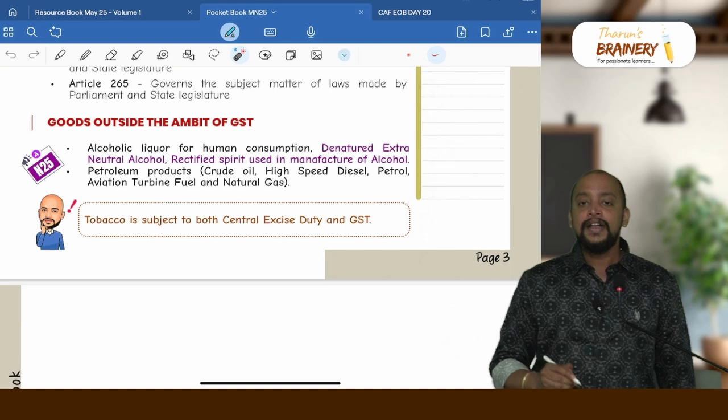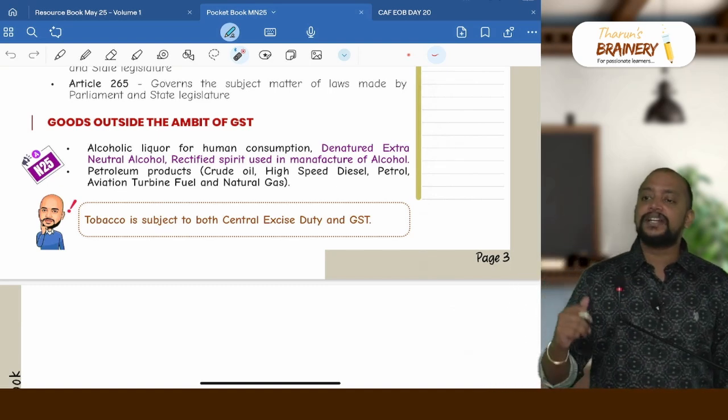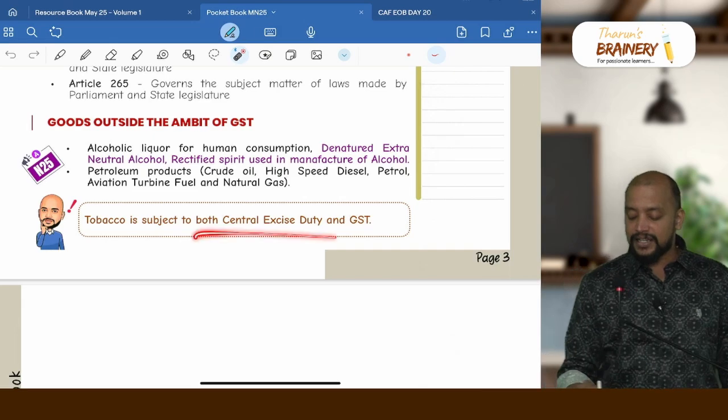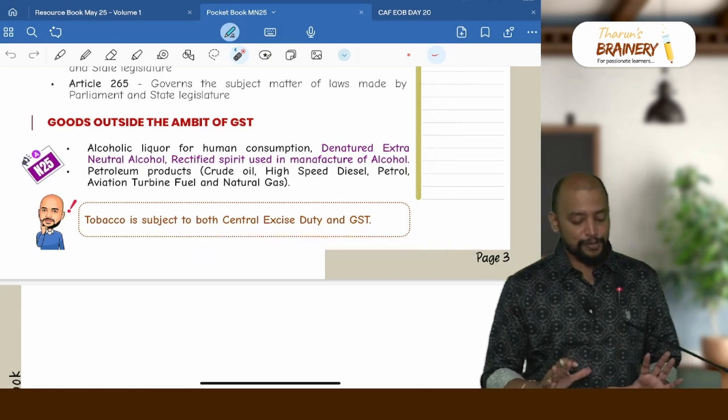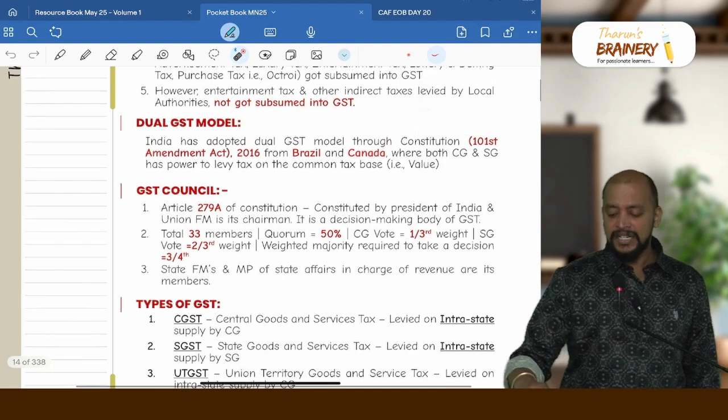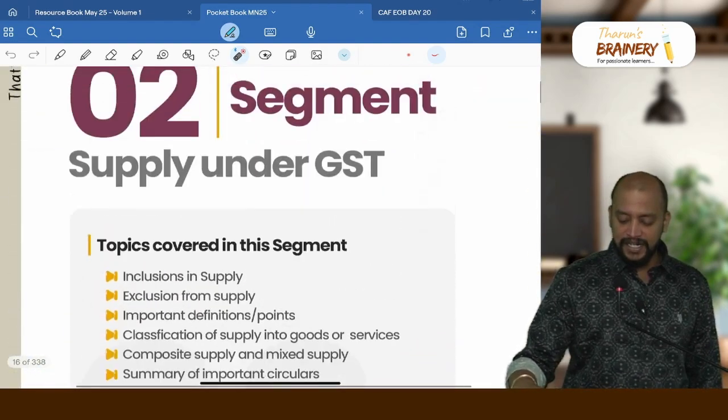And what about tobacco? Tobacco is definitely covered under the ambit of GST, but extra part what we have is that we have central excise duty as well as GST with respect to tobacco. So these are the key points related to introduction or basic concepts. Mostly on this basic concept we can expect MCQs.